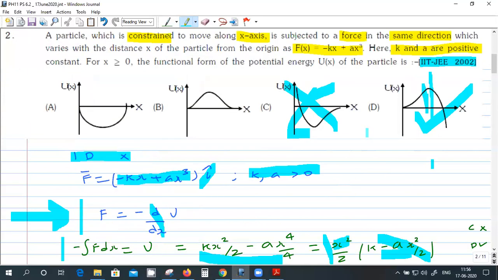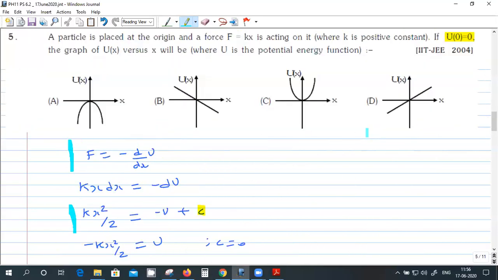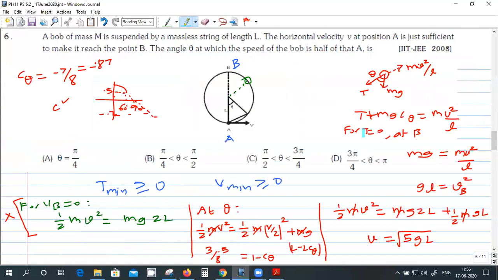This came in 2002, in 2004. This one is a standard problem with a mass moving in a vertical circle connected by a string. What should be the speed at A such that it completes the circle? This is a standard result, no?